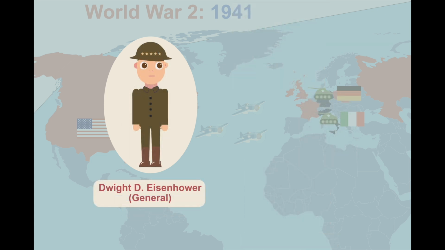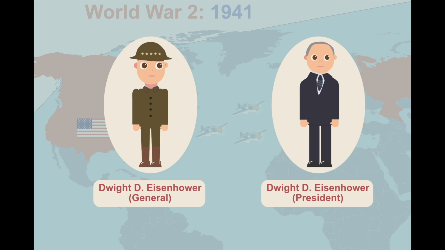Dwight D. Eisenhower was a five-star general in World War II. He later became the United States president in 1953.